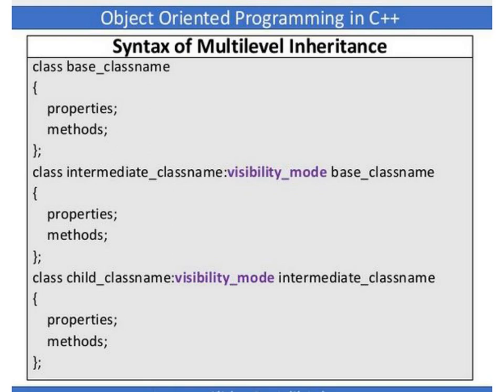So in this third level, in this last class, you can see the child class name, and here the intermediate class name. So this second class will act as a parent for this third child class. Here we have one base class, and the first class is the base class. The next, intermediate class, acts as a child class for the above base class, and when you are defining the third class, the child class, the intermediate class acts as a parent class for this third child class.